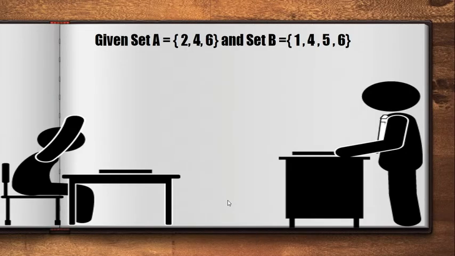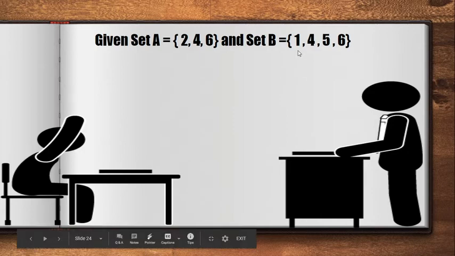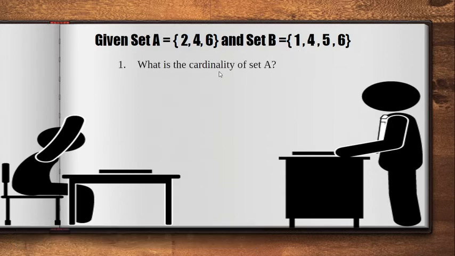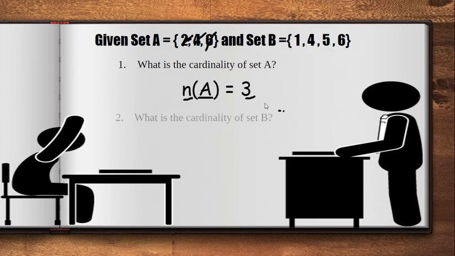So let's have an example for this one. Given set A is equal to 2, 4, 6, and our set B is 1, 4, 5, 6. So what is the cardinality of set A? We have small letter n, name of the set A is equal to 3. Meaning to say the cardinality of set A is equal to 3 since there are 3 elements. 1, 2, 3. Next. How about B? What is the cardinality of set B? How many elements are there in set B? We have 1, 2, 3, and 4. Meaning to say, the cardinality of set B is equal to 4.